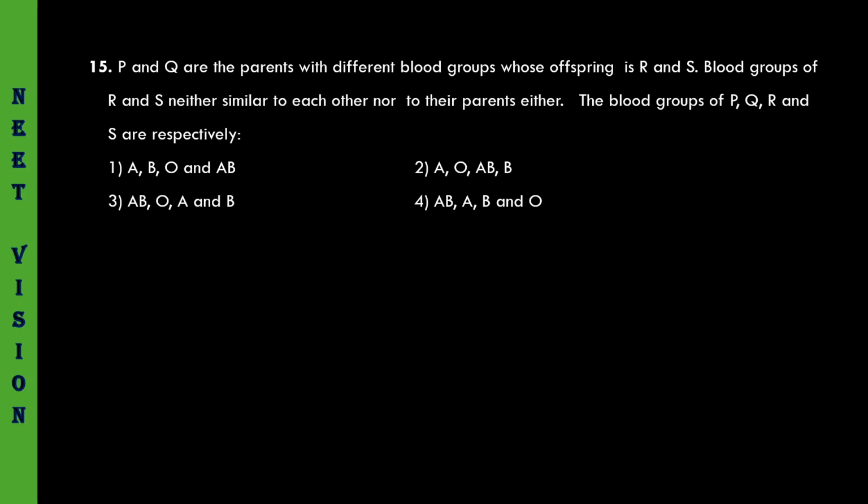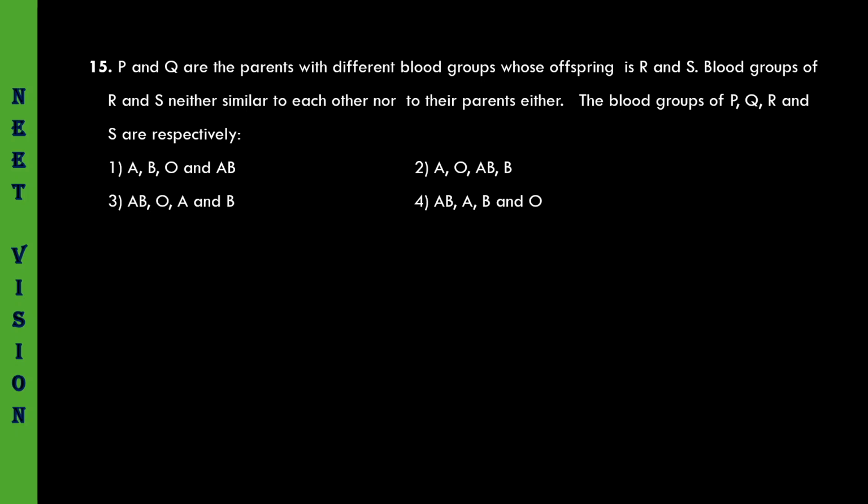Then who must be the parents? One of the parents must have AB blood group and the other parent must have O blood group.